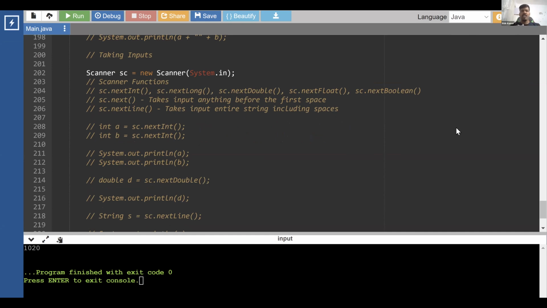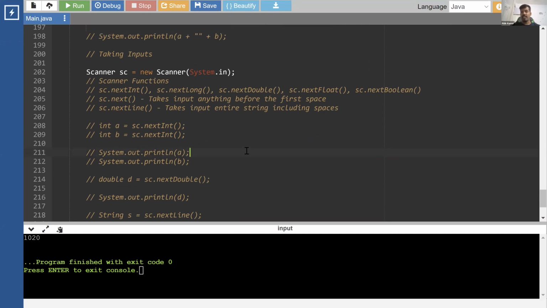Okay. So then we have Scanner. Scanner helps us in taking inputs. We have different data types, and we need to take inputs of all these different data types. Scanner is the easiest way to take input in Java. There are other ways, like stream readers, input stream reader, buffered reader, so many ways. So this is one of the simplest.